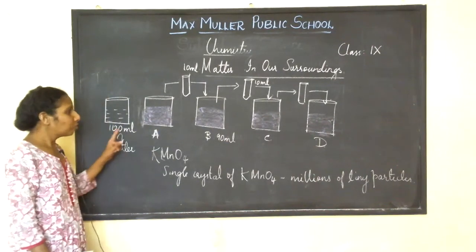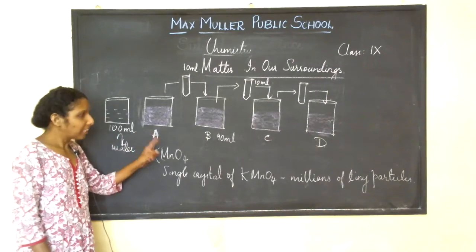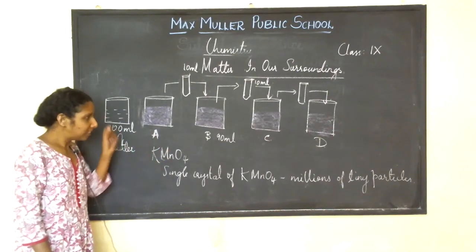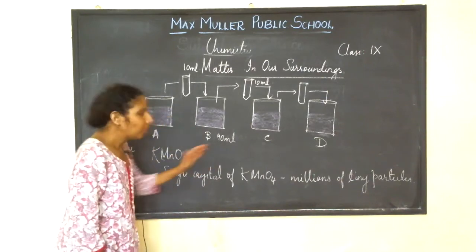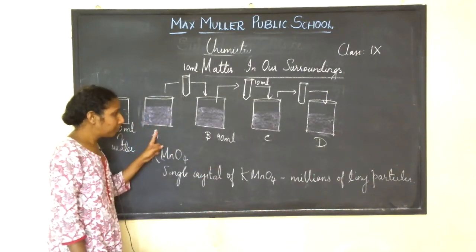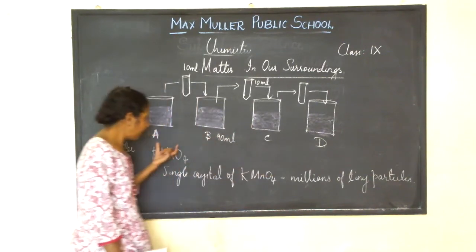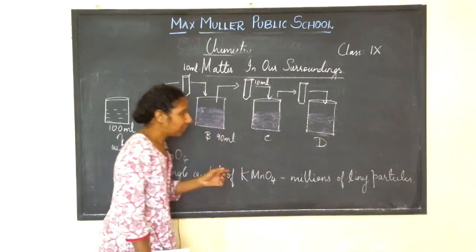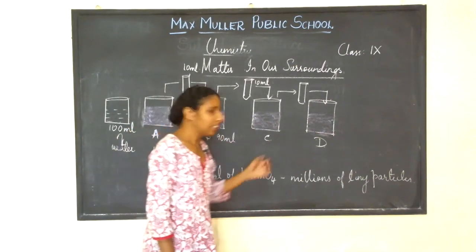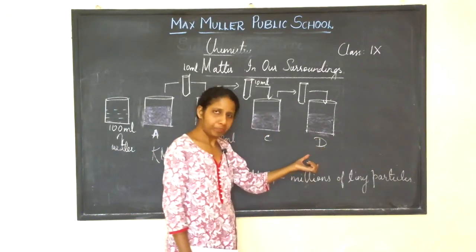Once again, though you are diluting with water again and again, the color is becoming lighter and lighter from beaker A to beaker B, but still the pink color is visible in beaker B, isn't it?